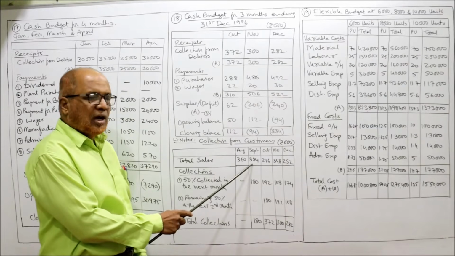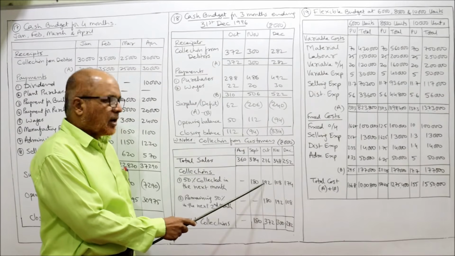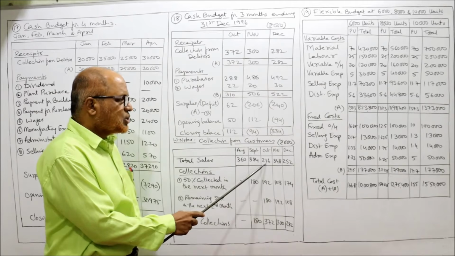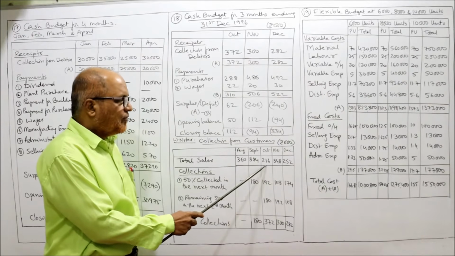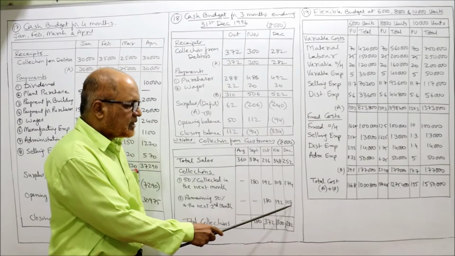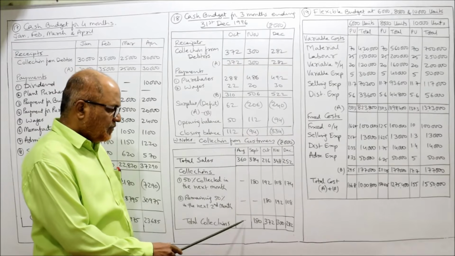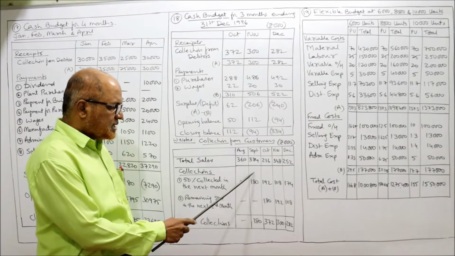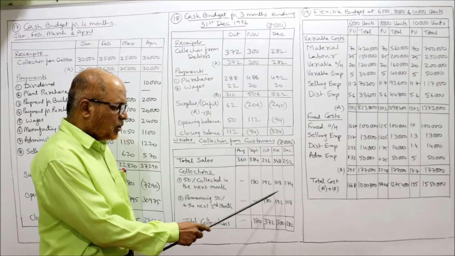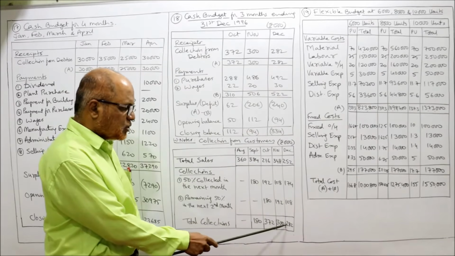Similarly, 384. Out of 384, 192 collected in October, remaining 192 in November. Similarly here 216. Out of 216, 108 collected in November, remaining 108 will be collected in December. That's all. Now take the total. We don't have any collection in August. Then September 180, October 192 plus 180, 372, 108 plus 192, 300, and 174 plus 108, 282.